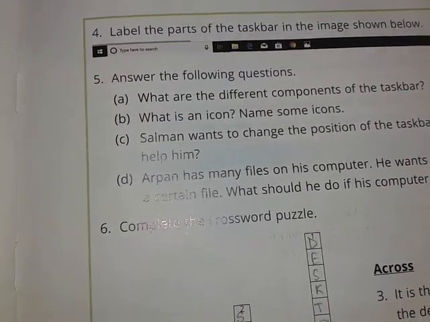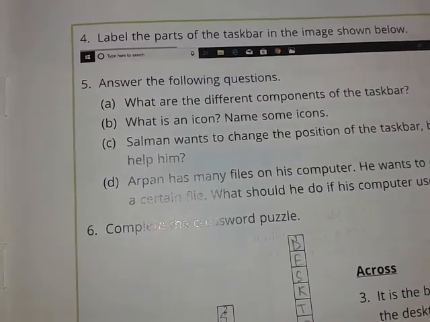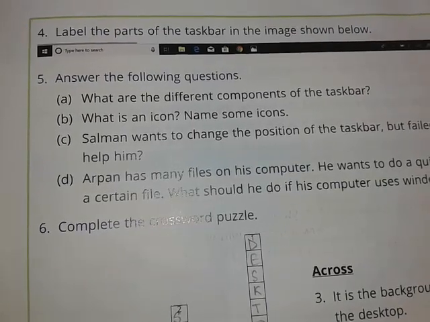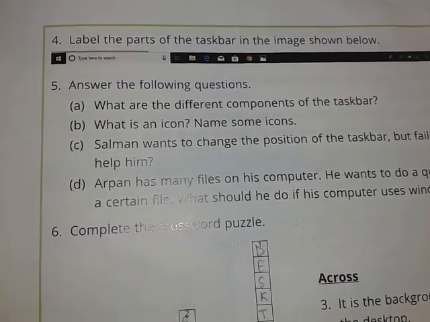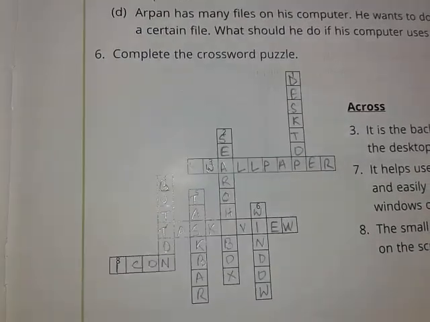For number 5, there are some question answers which I am not going to discuss now. I will give you some assignment questions, and then I will discuss the answers of the questions that will be required for the examination purpose. In number C, you can see again a crossword puzzle is given.